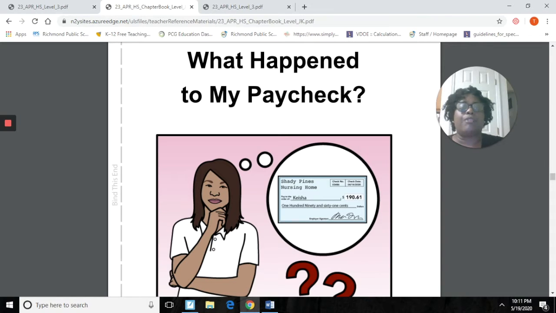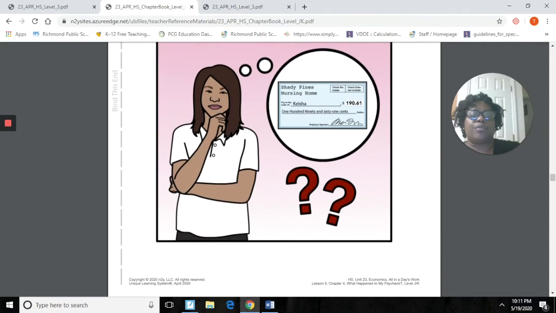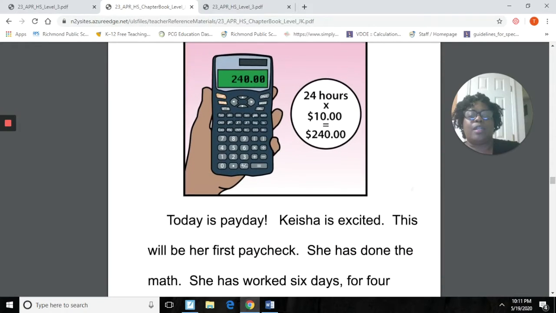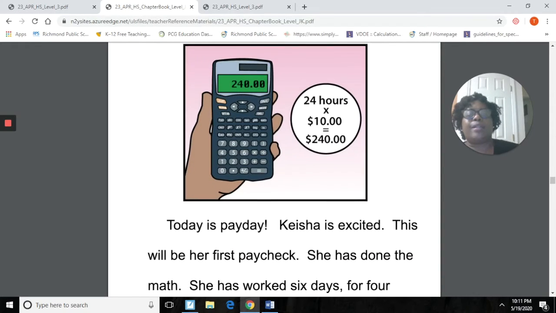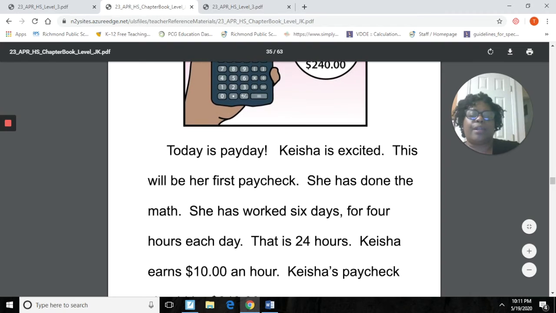Okay. Let's get started reading our story. Now, one of the things that you're going to see is you're going to see me scroll the story up and down. Okay. So just look out for that. It's going to move up and down. So let's go to our very first page. And we see here that we have a calculator. It's right here. And we see some figures over here. So let's get started reading, okay?